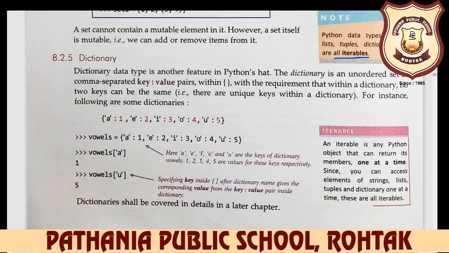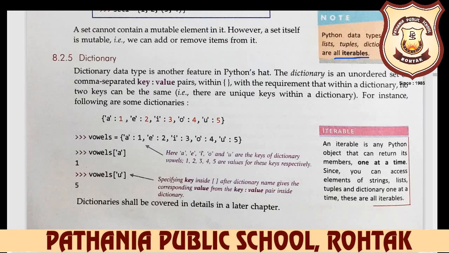Since you can access elements of string, list, tuple, and dictionary one at a time, these all are your iterables. So your string data type, list data type, tuple data type, dictionary data type, these all are your iterable. So we have already known about the string, list, tuple, and sets.